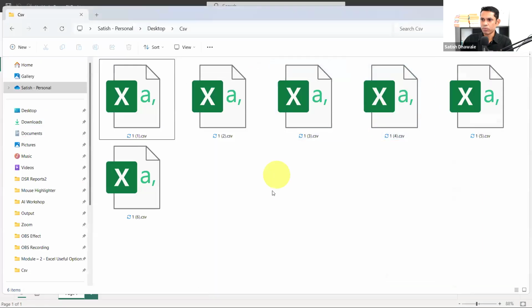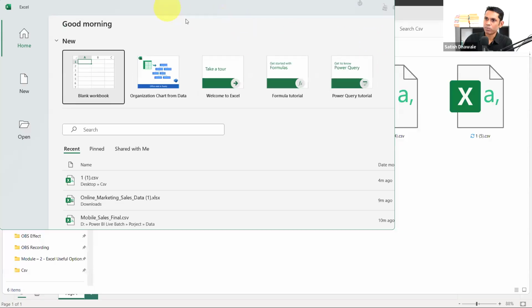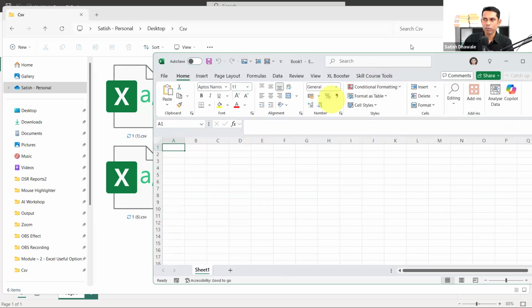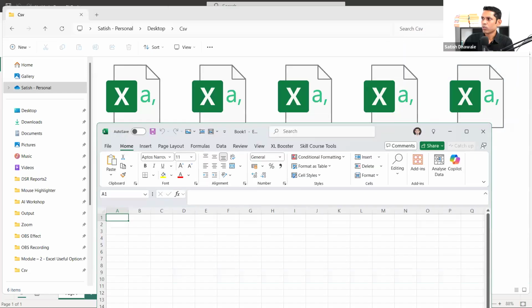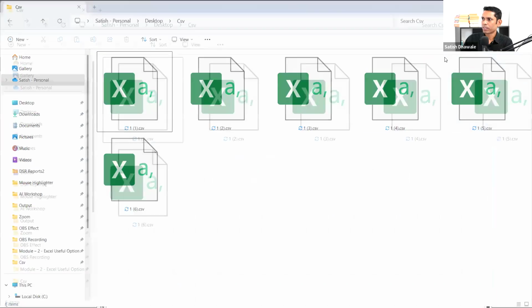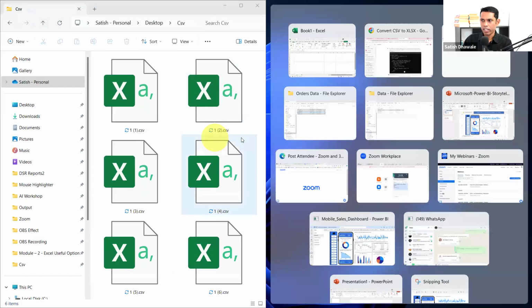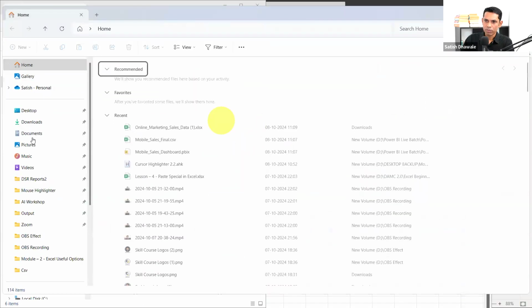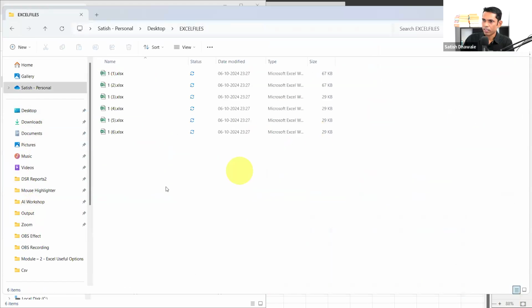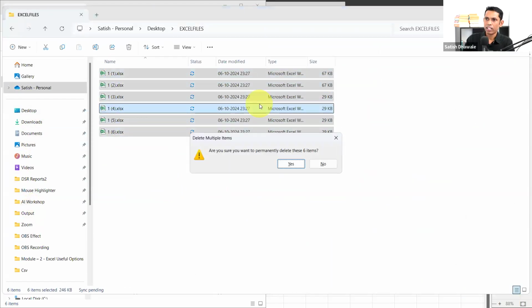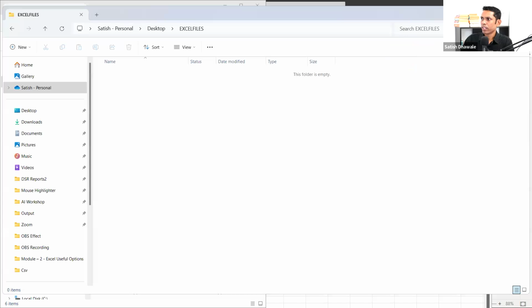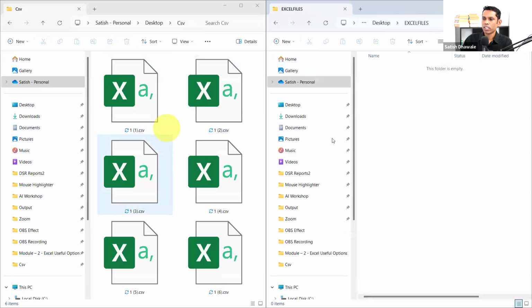Now I'd like to show this demo first, because this is a very important demo for working on multiple CSV files, for example if you have several month-wise CSV files in one folder. So now I open one blank workbook. Let me show this side by side. I'll put this on the left side, and then I'll open another folder, which will be my Excel file folder. Here it is. I'll delete all these files because I previously converted them, and I'll put it on the right side. So now I have the CSV files, and another folder for the Excel files, which is blank.